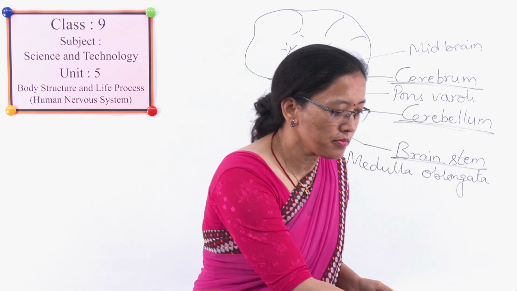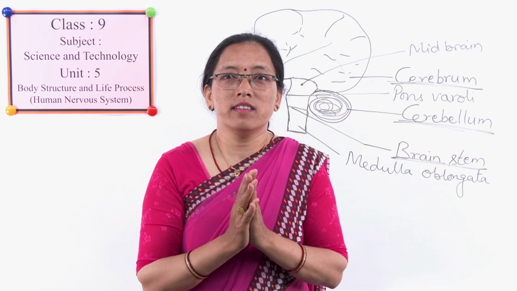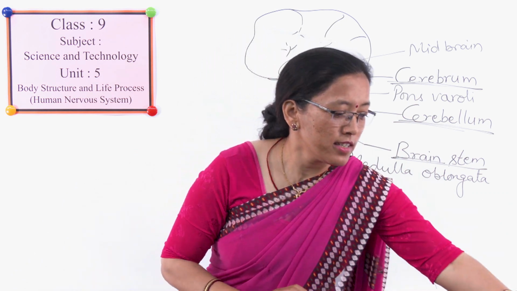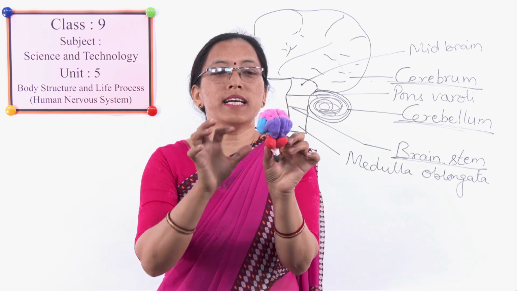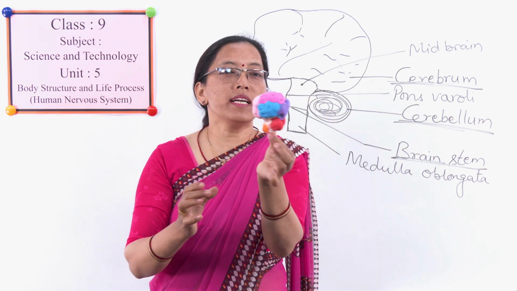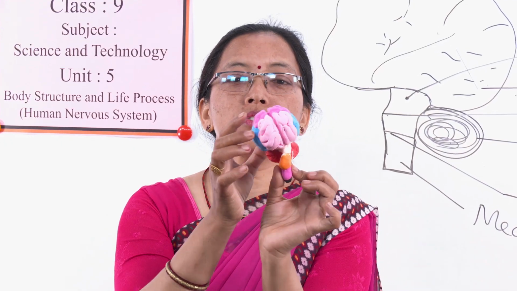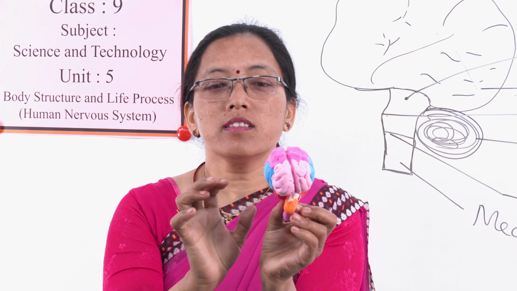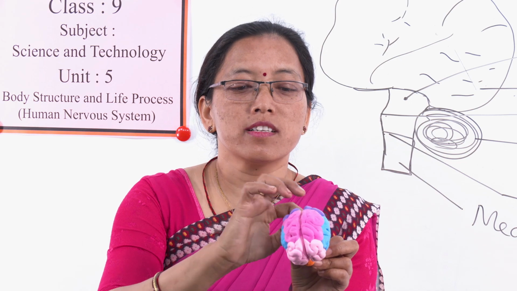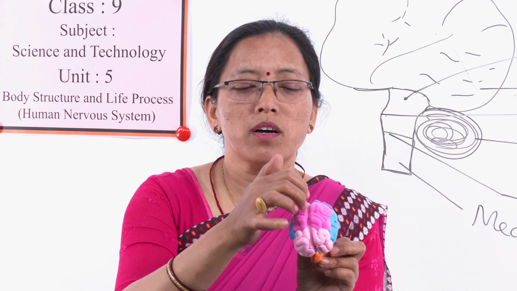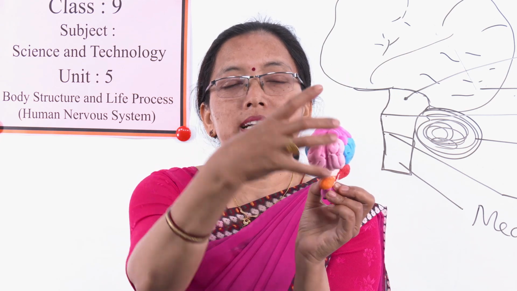Practice it. Now, just now I have drawn three parts. Then what are those three parts? See here also, there is a model of the brain. I have made it from clay. If you see the front view, it is highly folded. There is a deep fissure, that means a cut, which divides the cerebrum. This large part is cerebrum.